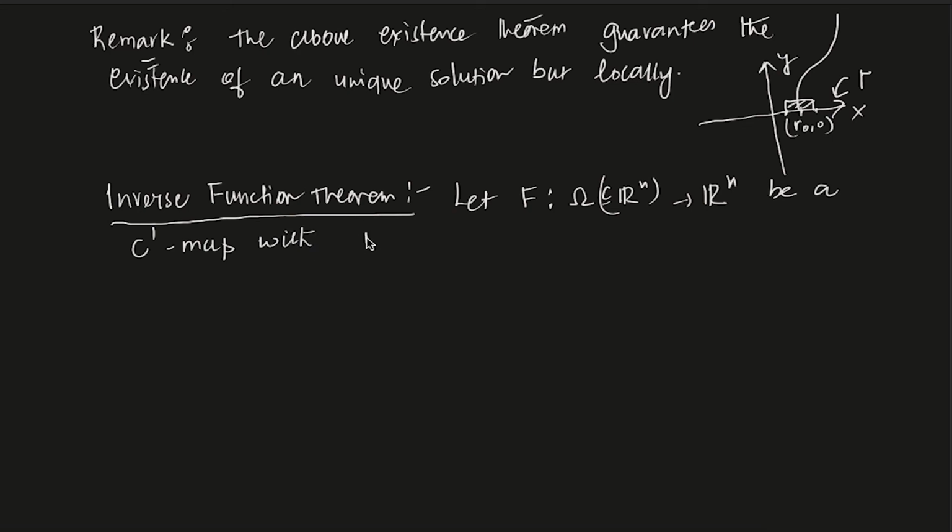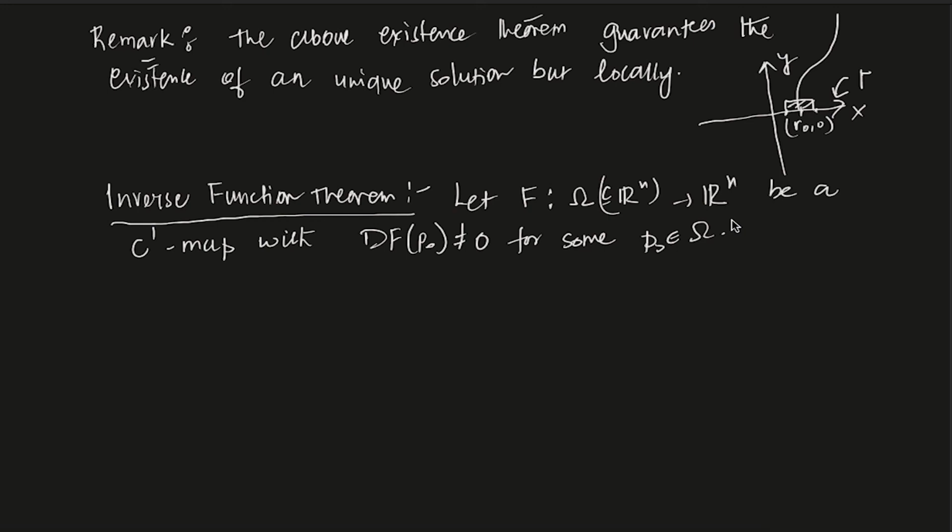With df at the point P naught non-zero, for some P naught in Omega. The gist of the inverse function theorem is, you are given a C1 function and you want to see whether the inverse f inverse exists or not. Definitely this is not true for any given function, right?